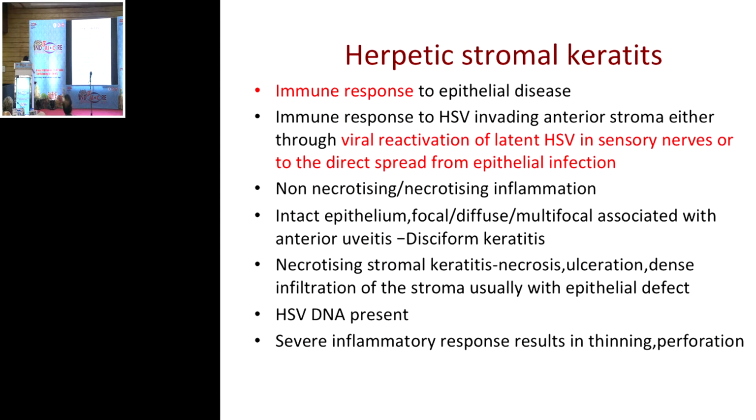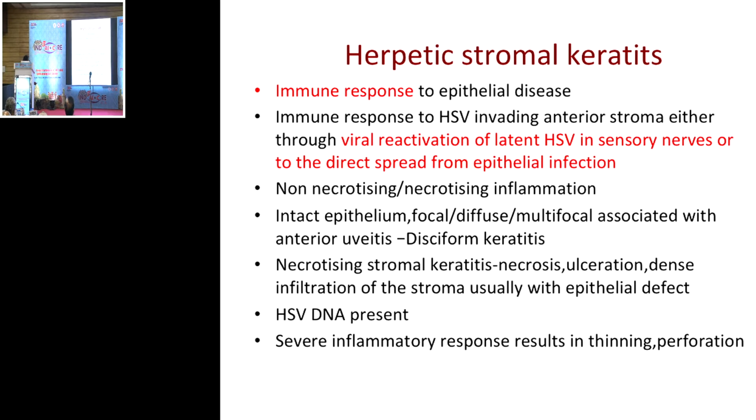Another form of herpetic keratitis is herpetic stromal keratitis. This differs from epithelial keratitis because this is an immune response to epithelial disease. This is where the virus is actually not replicating, it's only an immune response, and it's a reactivation of the latent herpes simplex virus. It may be non-necrotizing or necrotizing. So we do see a lot of times a necrotizing inflammation in viral keratitis.